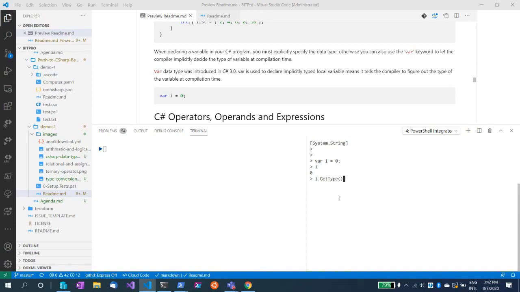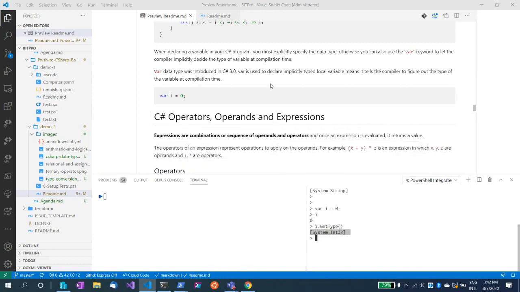I'll simply use the GetType method, and you will notice it has automatically picked a data type for it. So when you are not sure and you don't want to explicitly declare the data type of a variable, you can use the var keyword when defining C# variables, and that is all.